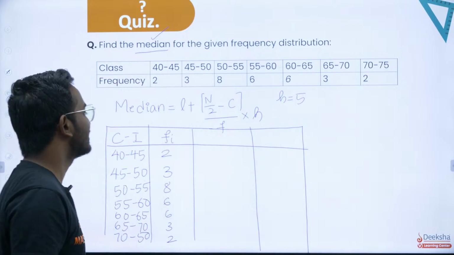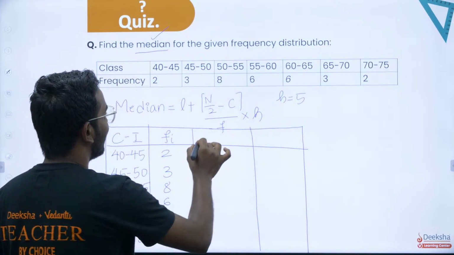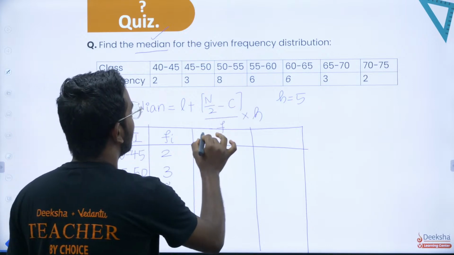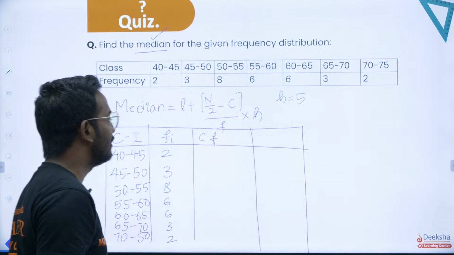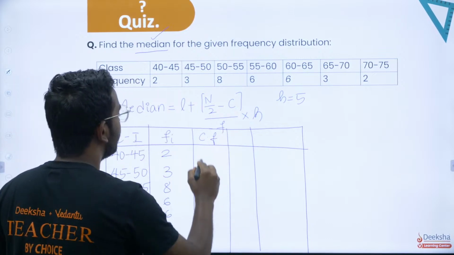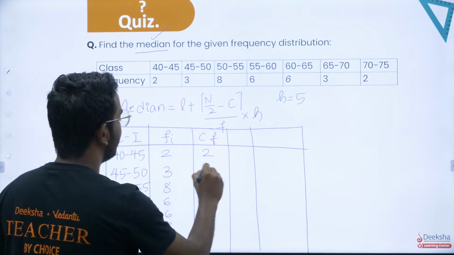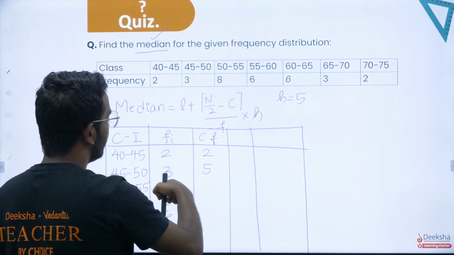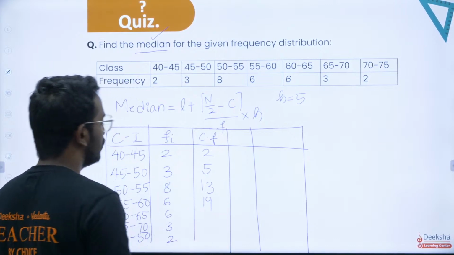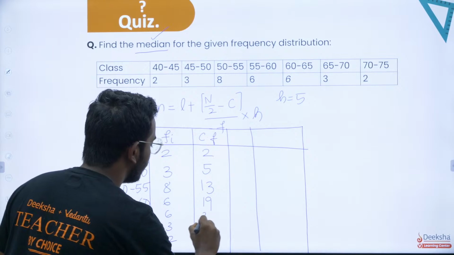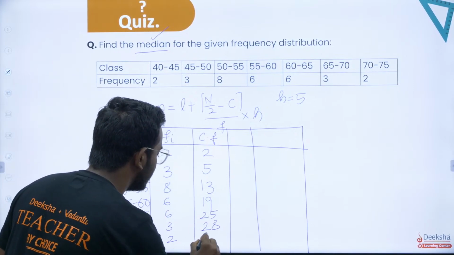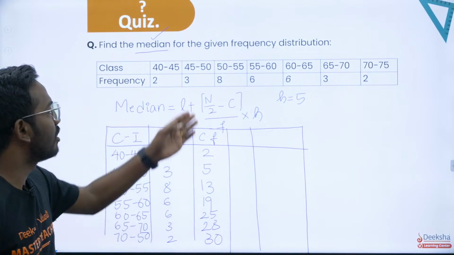Adhoksh and Saurabh. Now I want the median, so I want C. How do you get C? That is the cumulative frequency. You just keep on adding things. That is 2, followed by 2 plus 3, that is 5, followed by 5 plus 8, that will be 13. That is added to 6 to give 19. That is added to 6 to give 25, and that is added to 3 to give 28, followed by 30. So that is the total number of entries.